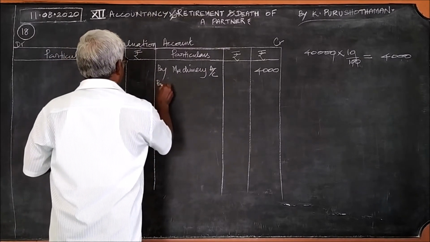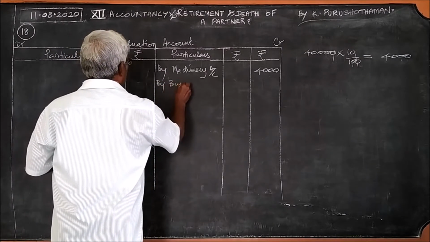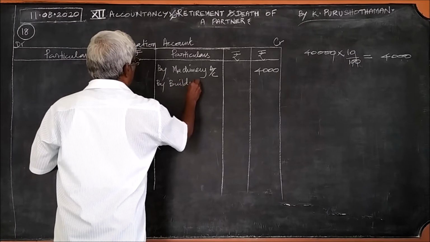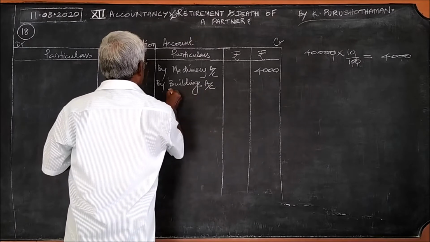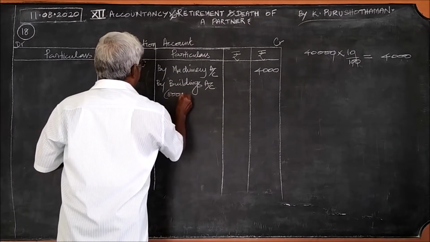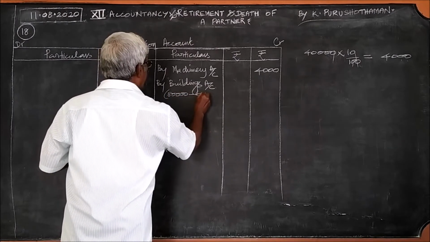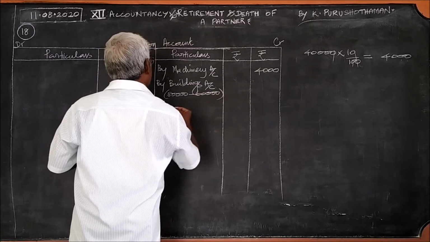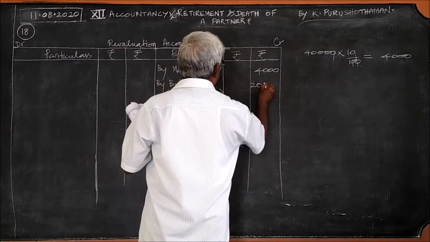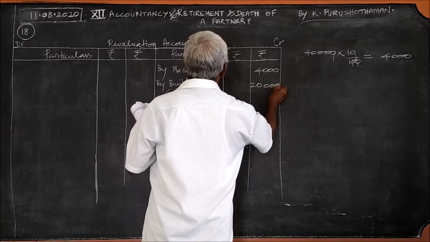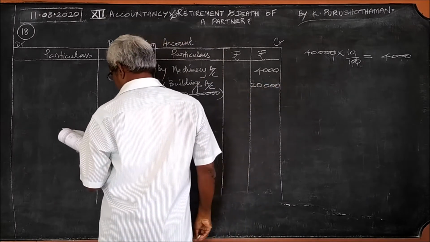Therefore, by buildings account, increase, that is 80,000 minus 60,000. Increase, it is 20,000. There is an increase in the value of buildings.